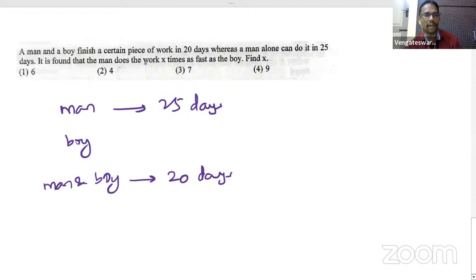It is found that the man does the work X times as fast as the boy. Find the value of X. Good, interesting question.